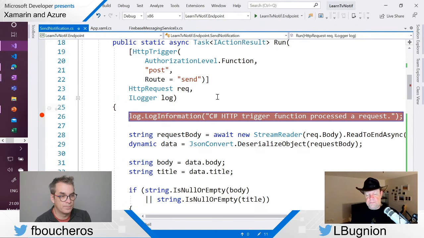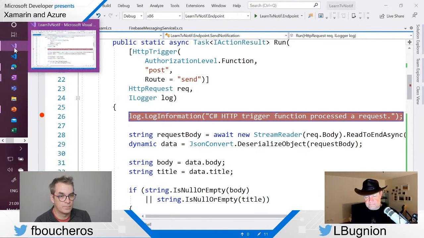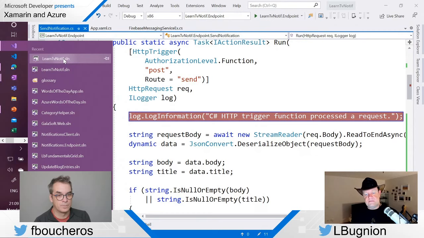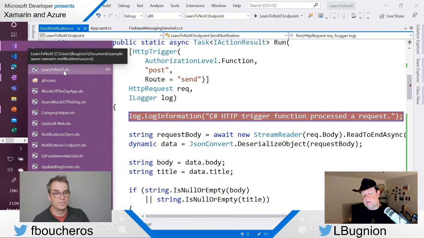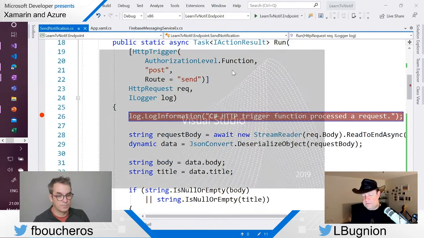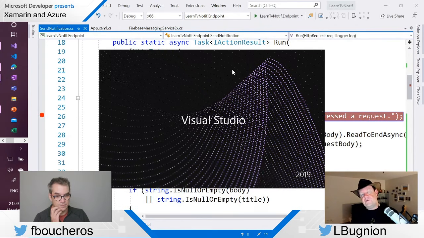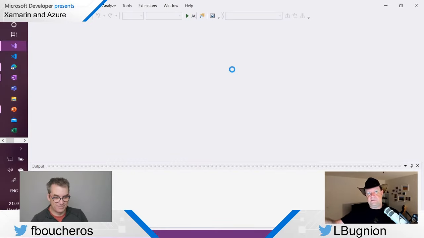And then I'm going to open the same solution inside another instance of Visual Studio. Oops, not this one. Which one is it? This one here. So exactly the same solution, same code, same everything, in another instance of Visual Studio. And here I'm going to run the Windows client. So I have a client and a server running on my machine, and both are getting debugged at the same time. This is a great debugging experience because it's going to allow me to go step by step into what's happening.